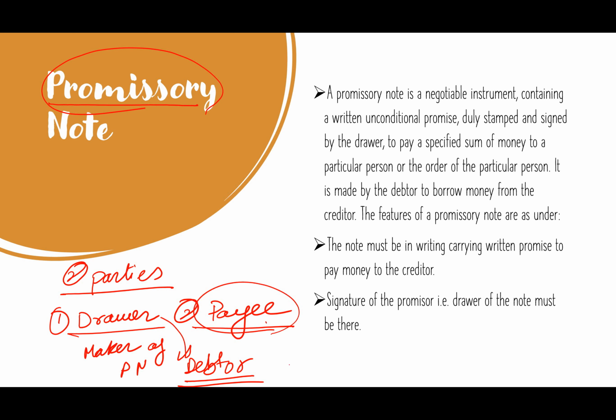Now payee is the creditor. That means payee is the person who will receive the money. So let's go into detail. I'll just read out the definition.